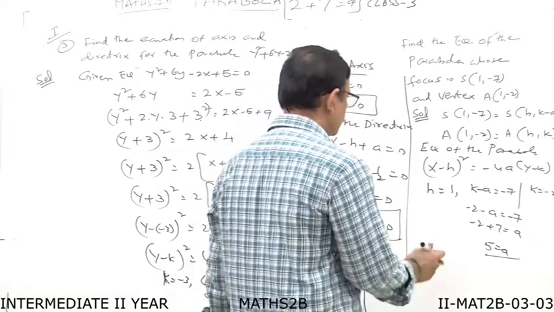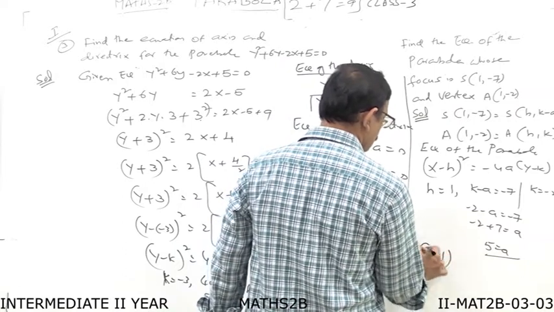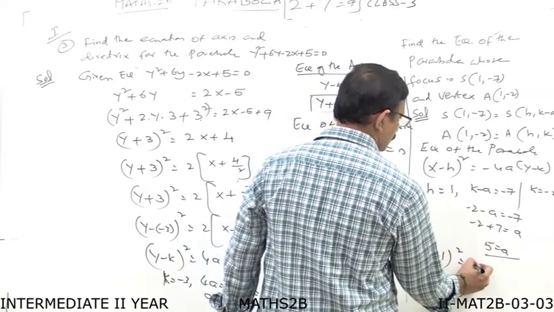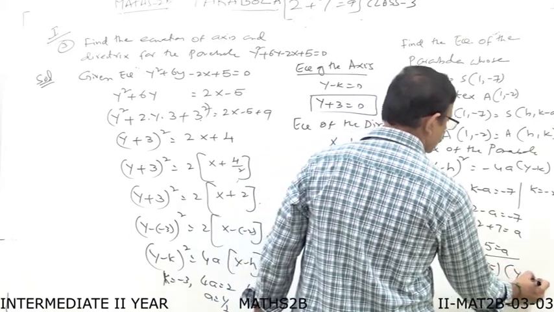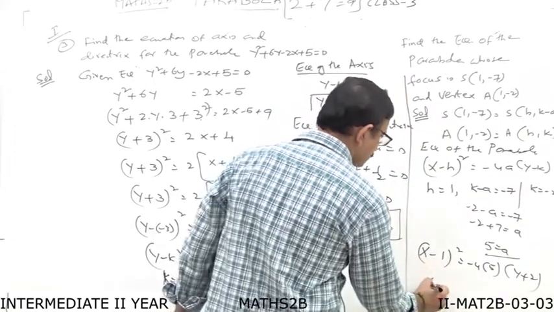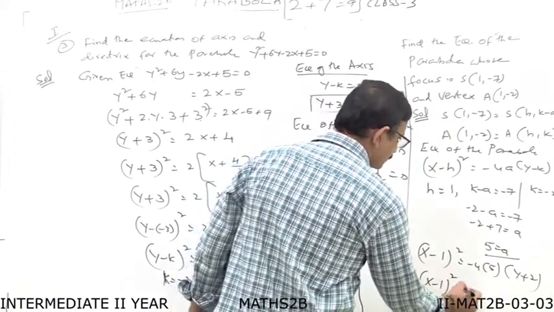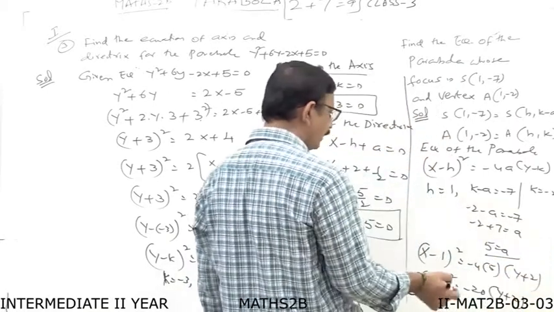So by substituting these, we will be getting x minus 1 whole square is equal to minus 4 into 5 into y minus k, that is y plus 2. So therefore, this is x minus 1 whole square is equal to minus 20 into y plus 2.